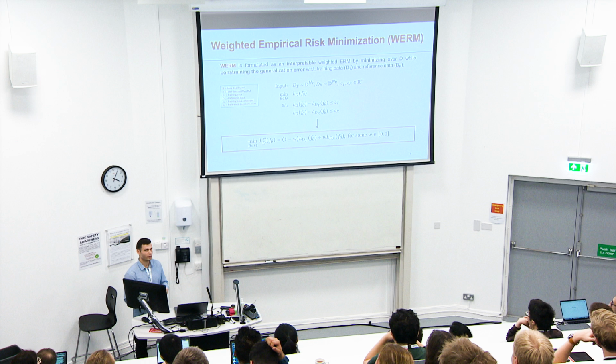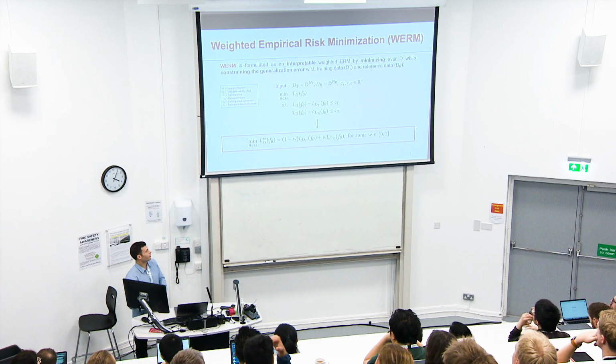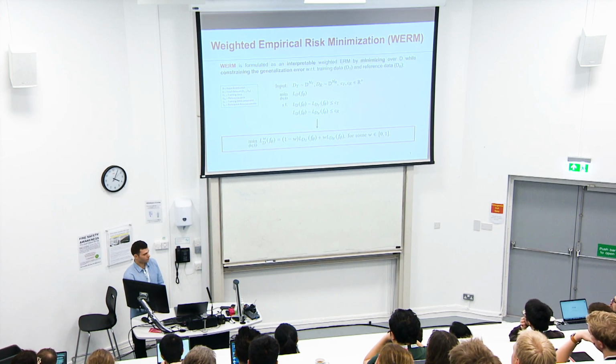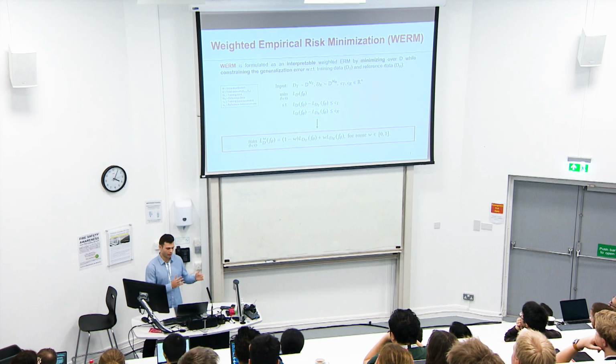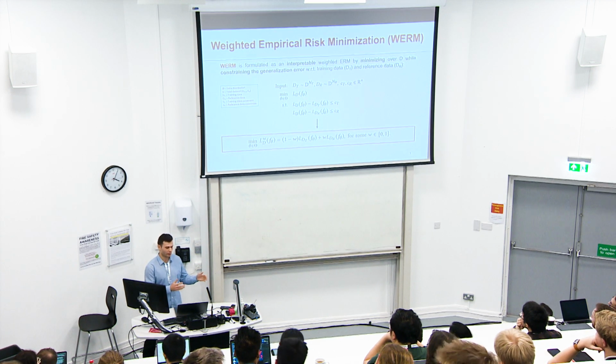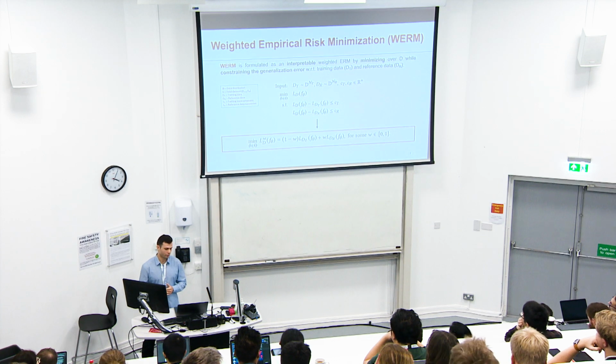After some manipulation, we end up with this simple equation on the bottom, which is just a weighted ERM, where W is the weight, and W will provide the weight for the L of DT during training, the loss in the training data, and L of DR, the loss in the reference data.